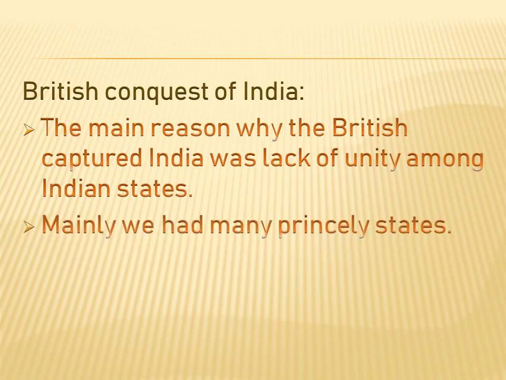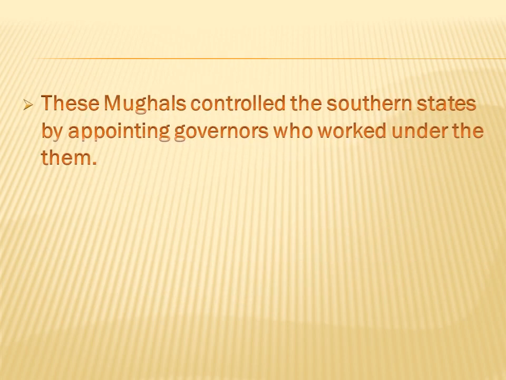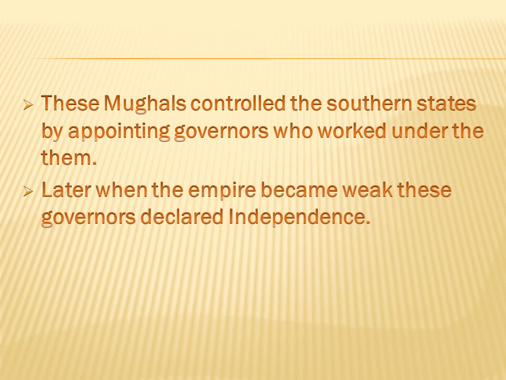Mainly, we had many princely states. Most of the northern states were under the control of Mughals. See, the Mughals were able to directly control the northern states, but in the case of southern states, it was different. These Mughals controlled the southern states by appointing governors who worked under them. So, to control the southern states, these Mughal emperors sent some people known as governors who would look after these southern states. Later, when the empire became weak, these governors declared independence.